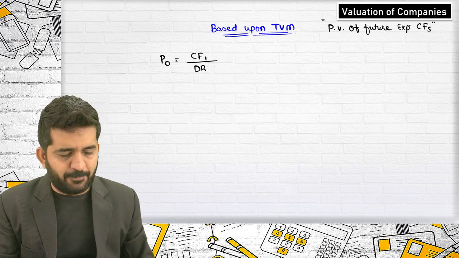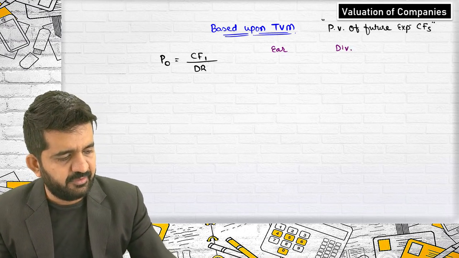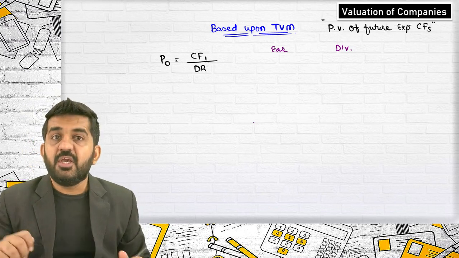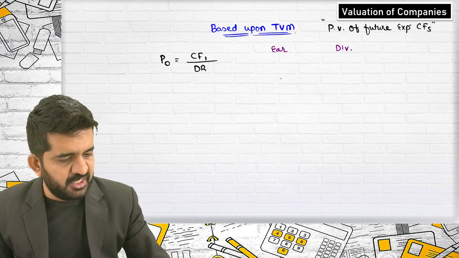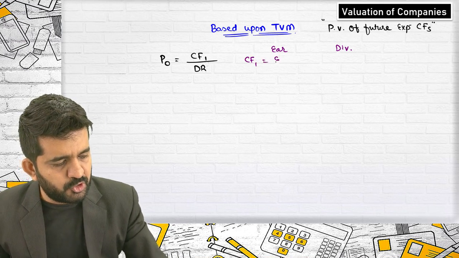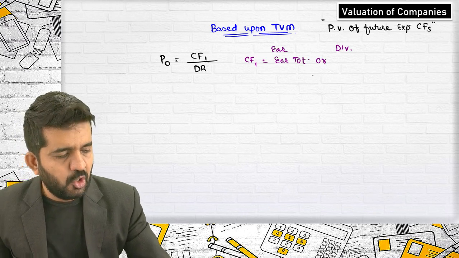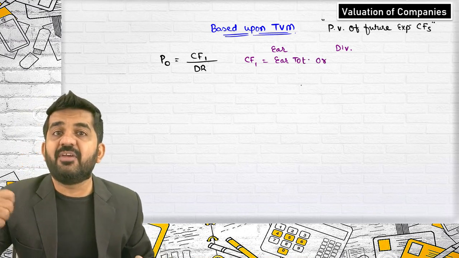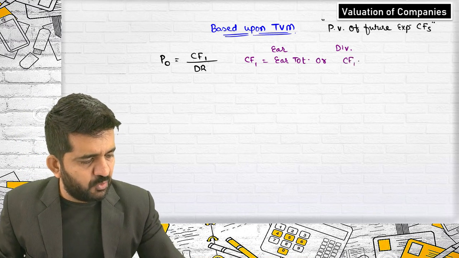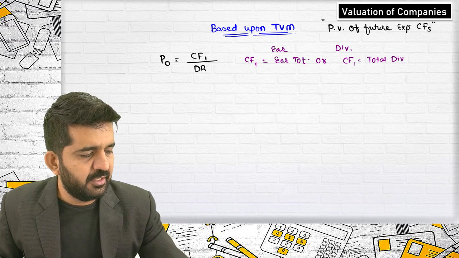Here come the two approaches. Earning approach, dividend approach. That's correct. If it is earnings approach, in cash flow of first year, you should be taking total earnings of the company. Or if you are having a dividend approach, then cash flow of first year should be taken as total dividend.